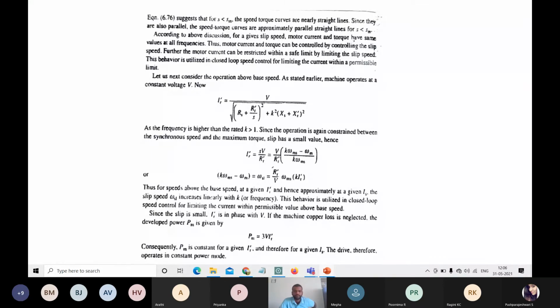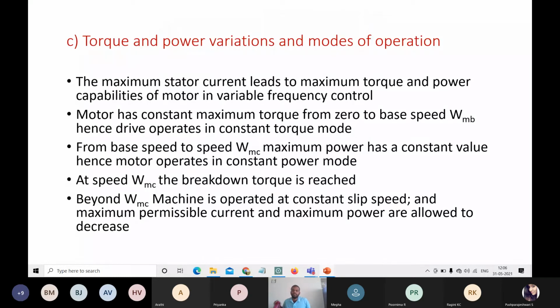The next thing is torque and power variations, and the mode of operation. What would be the mode of operation for the variation in the torque and power? That we will discuss.